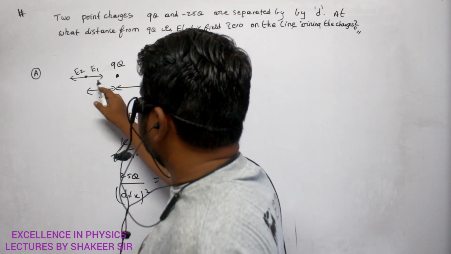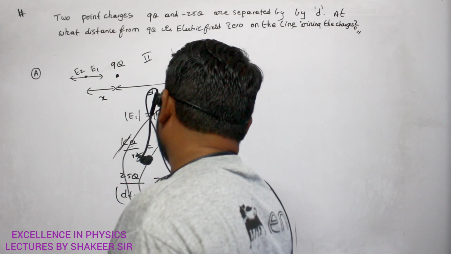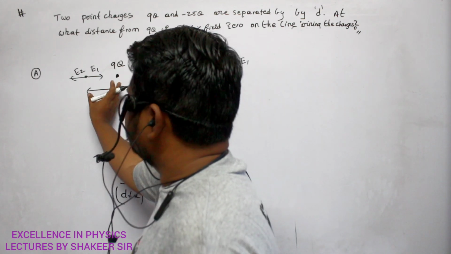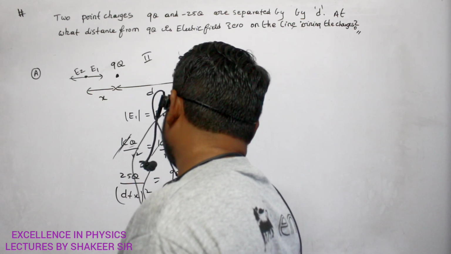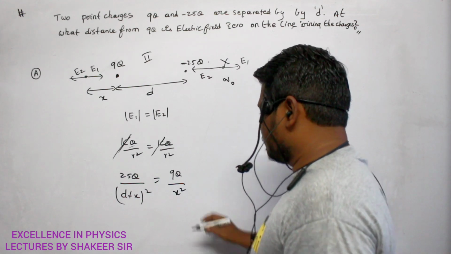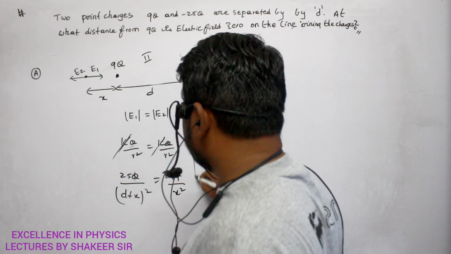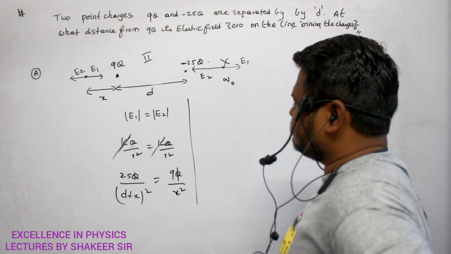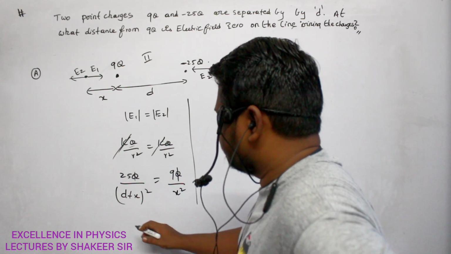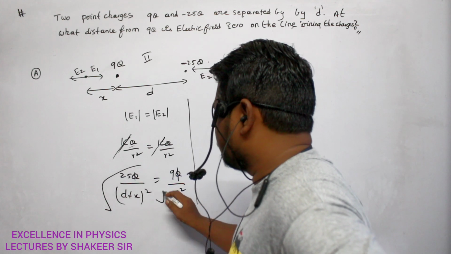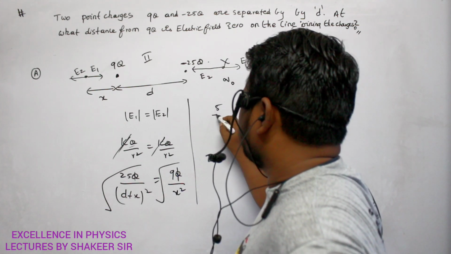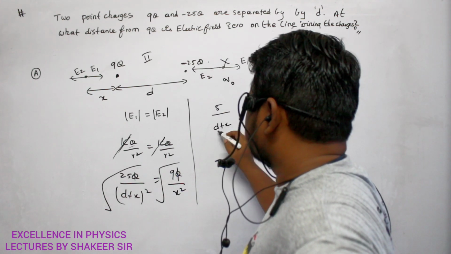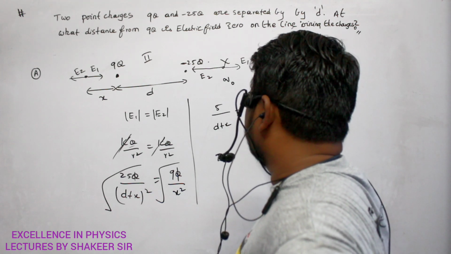Now the charge due to this one is 9q, divided by the distance, which is only x square. So q and q get cancelled. Now can't you simplify the x value? That is our answer. Make a note of this one. Take the root on both sides, then I will get 5 divided by d plus x is equal to 3 divided by x.